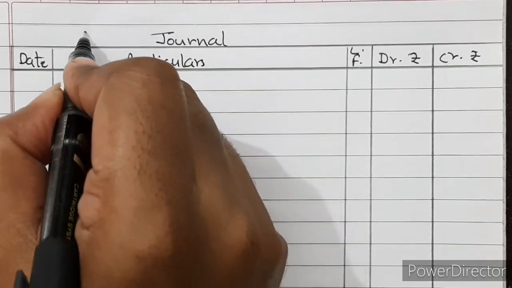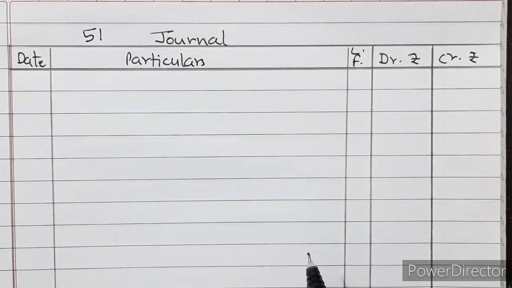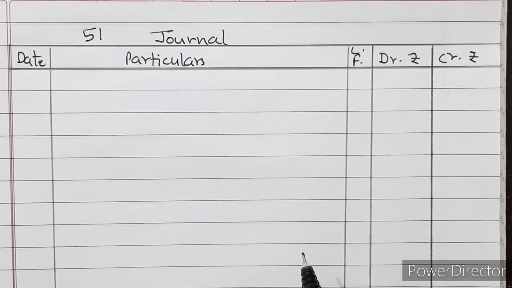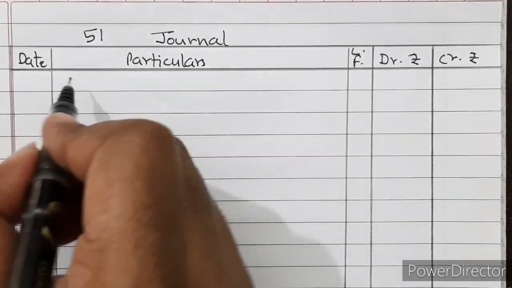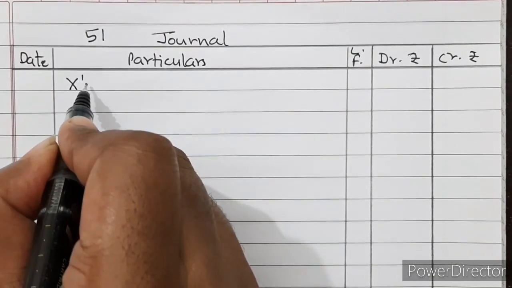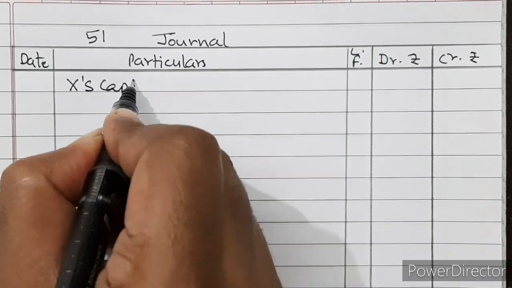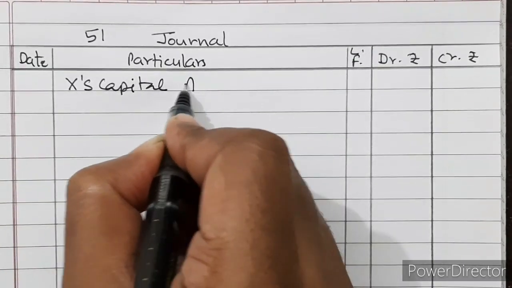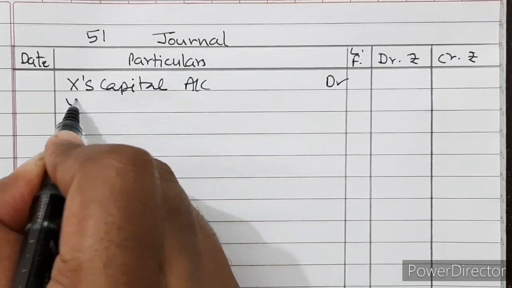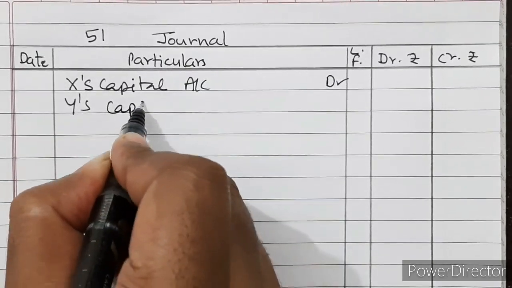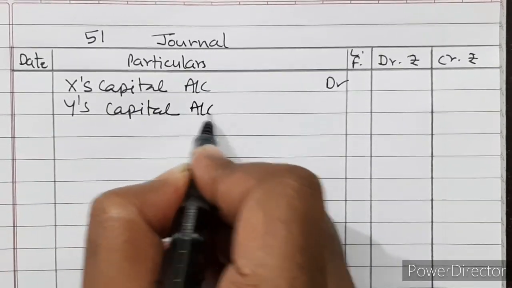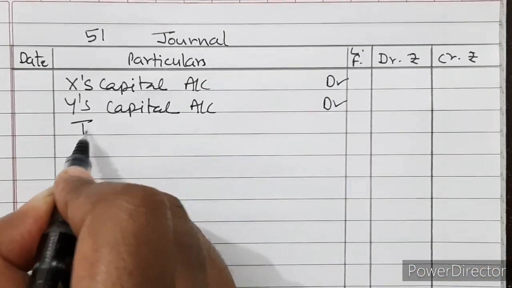So question number 51. The question says half the investments are transferred to old partners in old ratio. So partners are X and Y. X capital account debited, Y's capital account also debited, to investment.